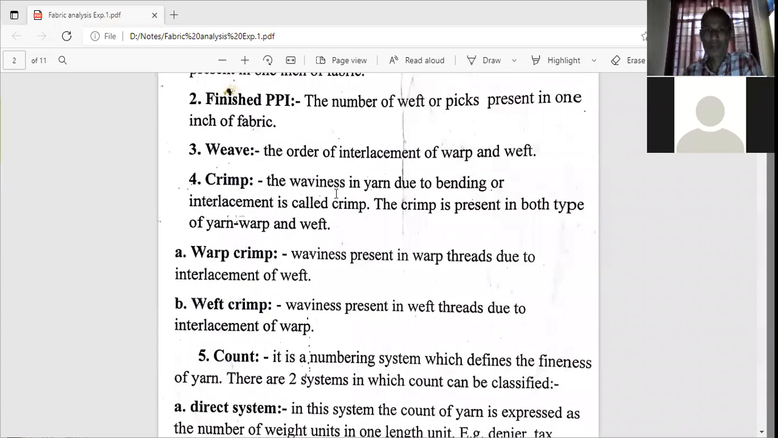Crimp is the waviness in the yarn due to bending or interlacement is called crimp. The crimp is present in both